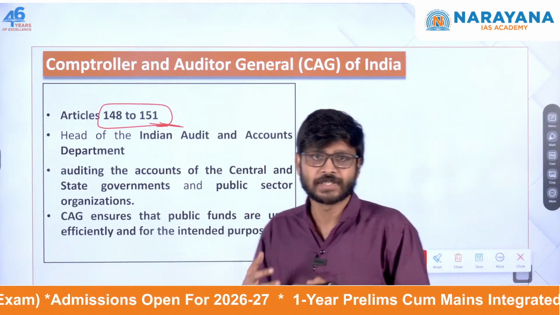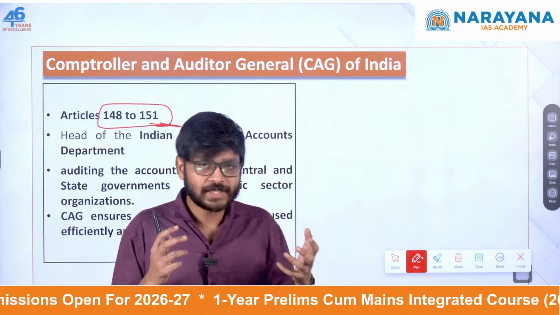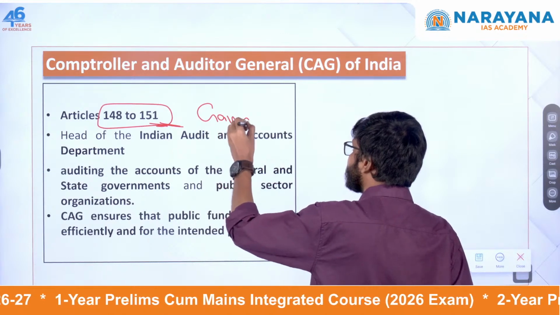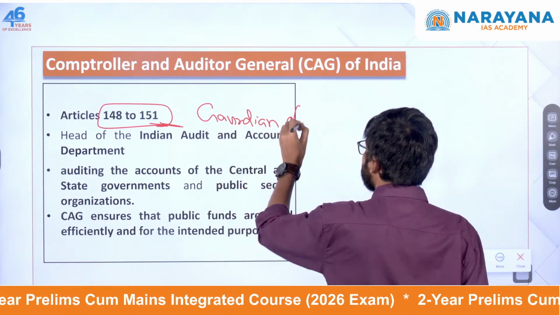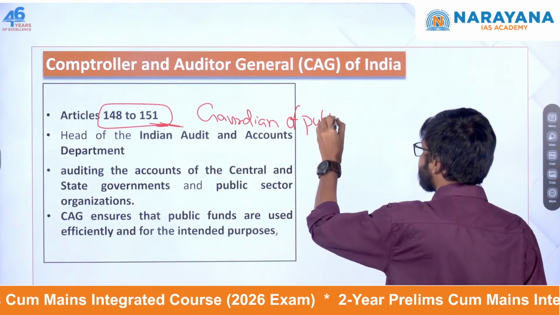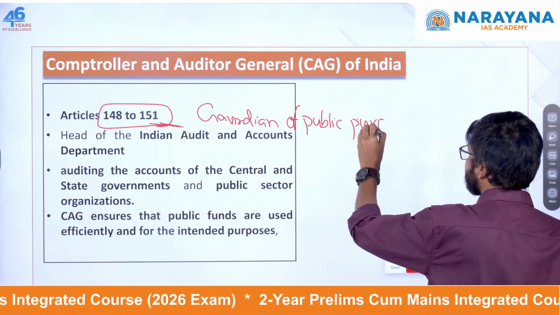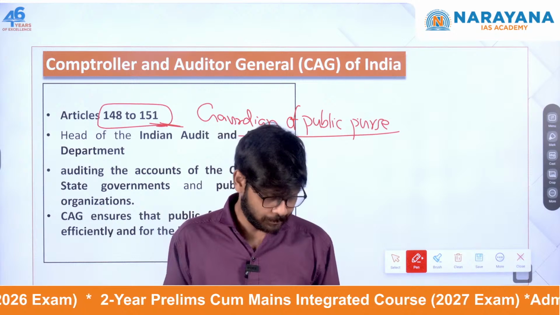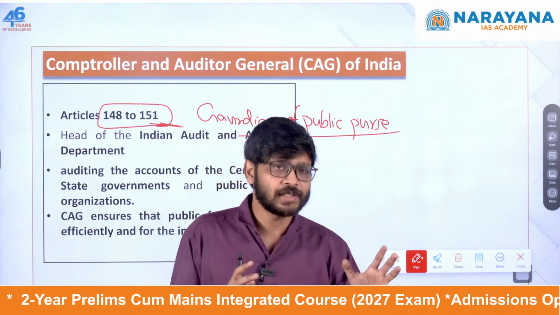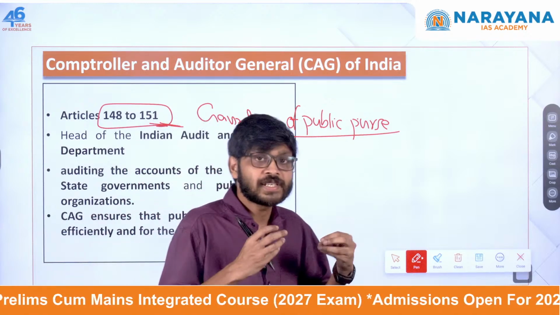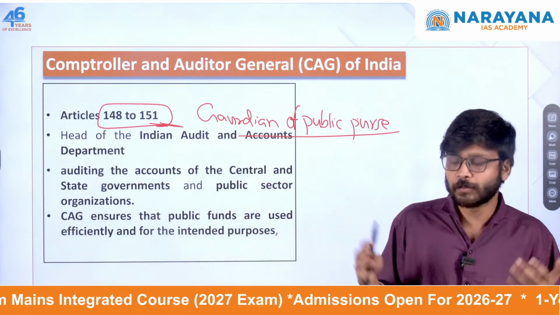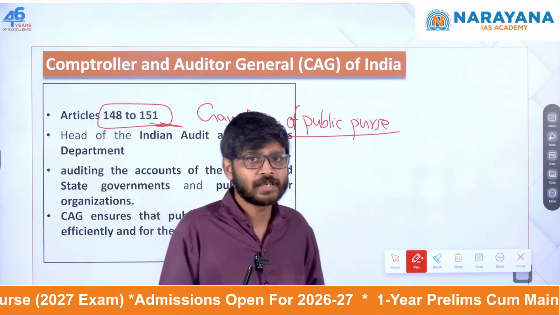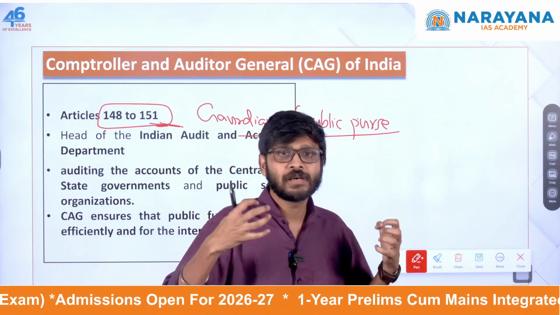What is a CAG? CAG is the guardian of the public purse, which is obviously public money. So the office of CAG ensures that the government funds are spent properly and audited properly. Both state government as well as central government will be there. Some checks should be there so that this money is utilized in an efficient way.